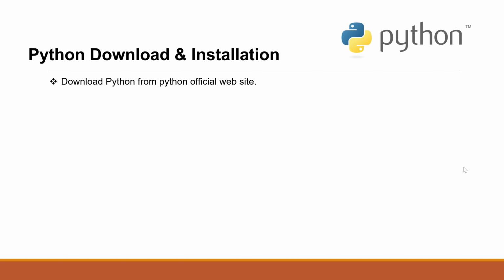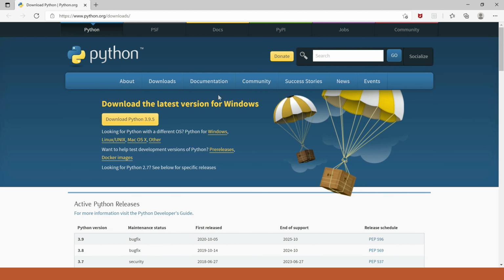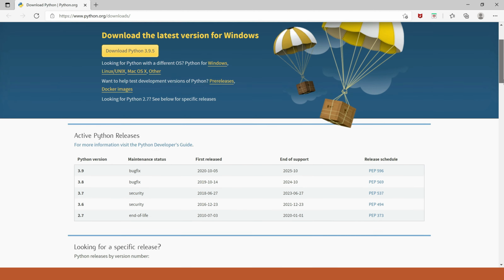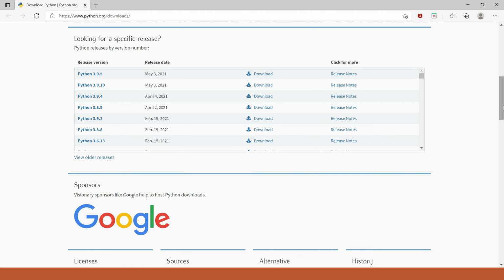Always we need to download Python from the official website. This is the official site where we can download Python. Let me click on the link. At present we have Python version 3.9.5. In case you want an older version of Python, then you can scroll down. You can see over here. It is up to your wish which version you are going to work on.